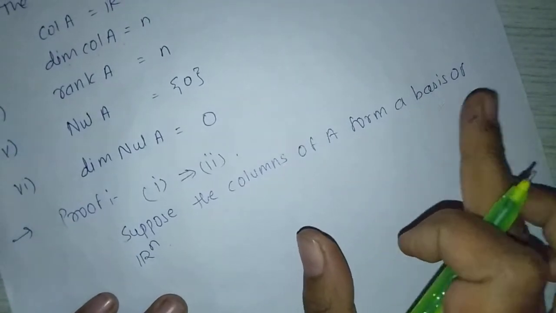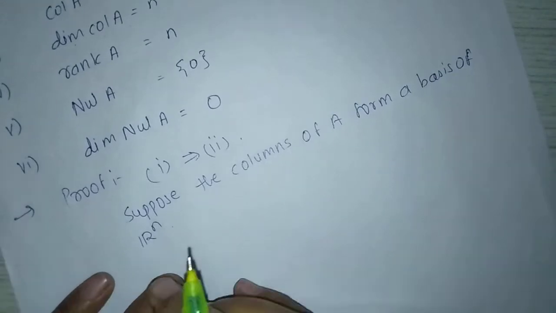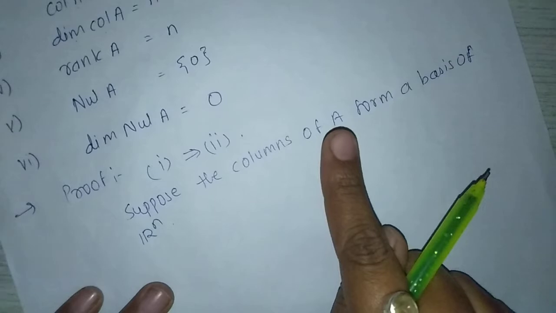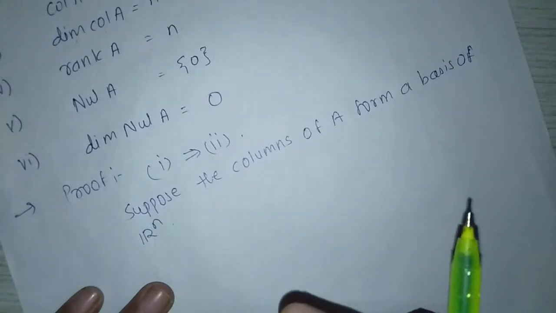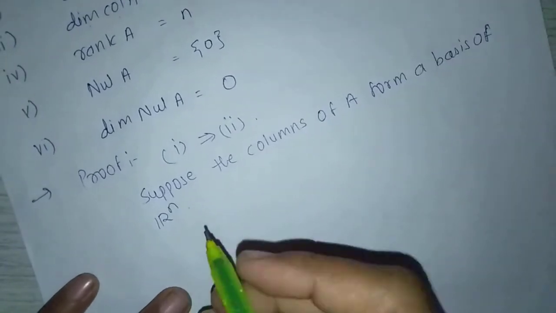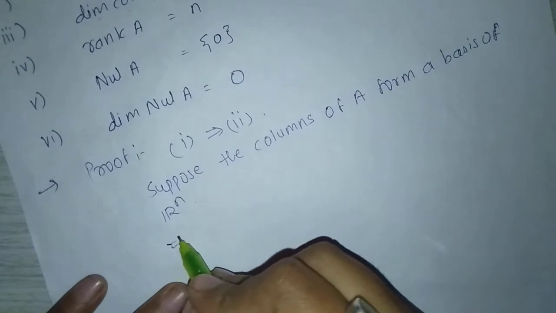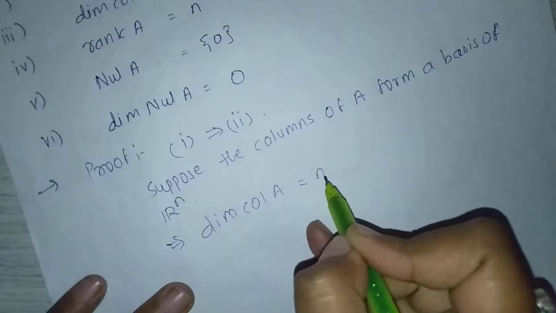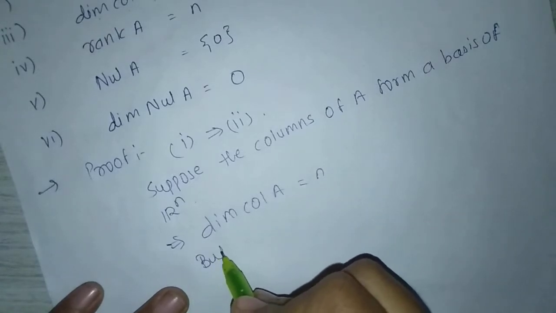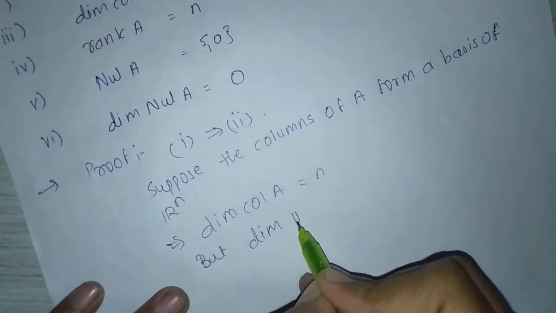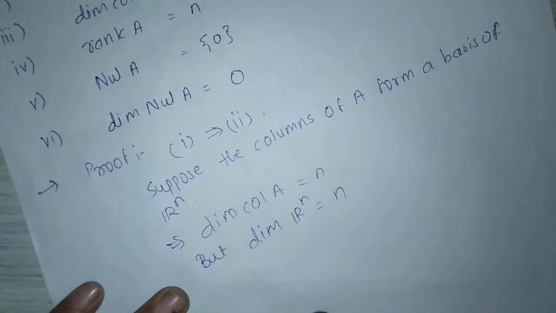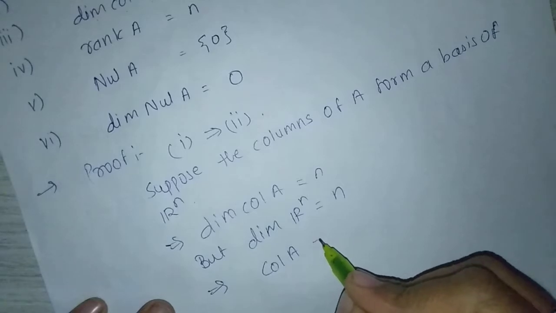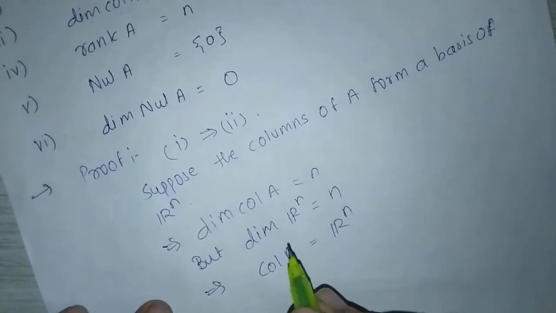Columns of A form a basis of Rn means, here the dimension of Rn is n, so the columns of A are nothing but the n vectors, which implies dimension of column space of A equals n. But dimension of Rn is also n, which implies column space of A equals Rn.